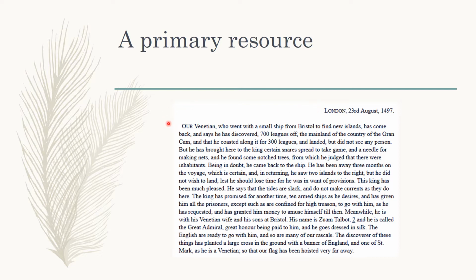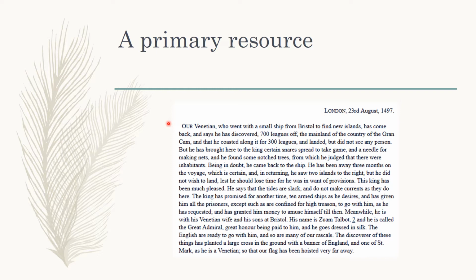Our Venetian who went with a small ship from Bristol to find new islands has come back, and says he has discovered, 700 leagues off, the mainland of the country of the Grand Cam, and that he coasted along it for 300 leagues and landed, but did not see any person. But he has brought here to the king certain snares spread to take game, and a needle for making nets. And he found some notched trees, for which he judged that there were inhabitants. Being in doubt, he came back to the ship.